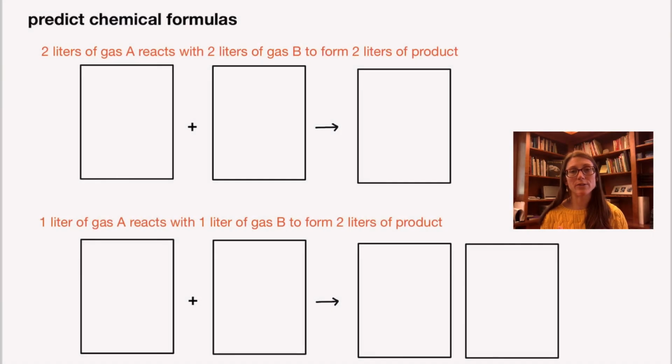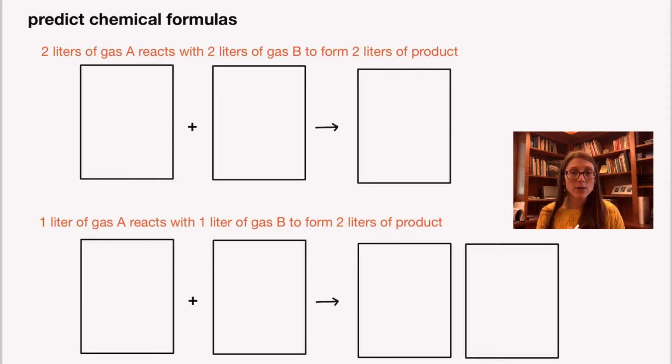So with Avogadro's hypothesis, he was able to make some predictions about the formulas of those particles, what chemicals actually were made out of. So he was looking at observations, and other chemists following him were looking at observations about how gases reacted. So for example, let's say they had 2 liters of gas, we'll call it gas A, and that reacted with 2 liters of gas B, and it formed 2 liters of a product gas. So we want to try to picture what's going on here. We know that in every volume that's the same, so we're going to say 2 liters is 1 volume, so each of the boxes on the screen represents 2 liters.